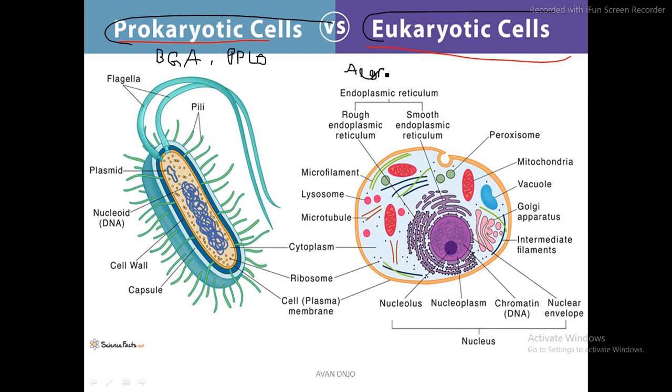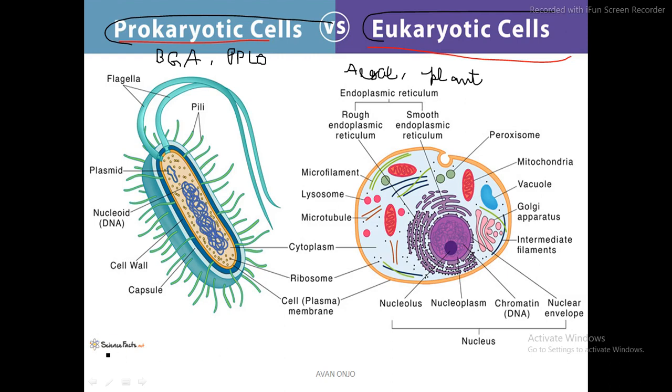Okay, like algae, and you can talk about the plant cells, animal cells. Here the image that you are looking at currently is an animal cell. We have plant cells also, we have metazoans also, so you can mention their names. Okay, now let us move forward to the differences between both of them.